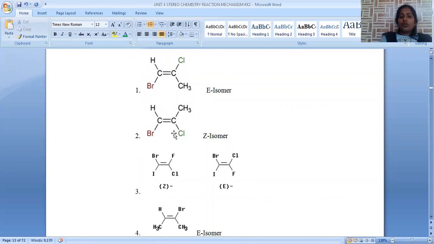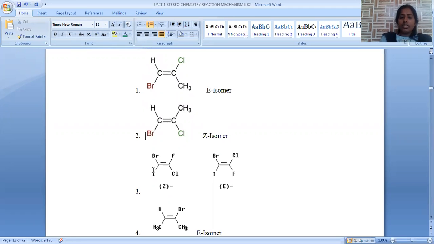Now let us move to another example, the same but we are twisting one of the carbon atoms. Now hydrogen and methyl, these two are the lower priority groups, and the two carbons, bromo and chloro, are higher priority groups. These two higher priority groups are on the same side of the carbon-carbon double bond. Hence, we can say it is the Z isomer.